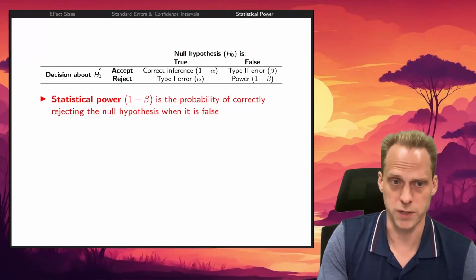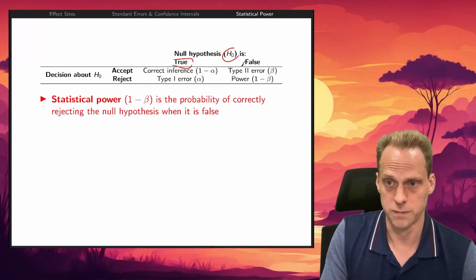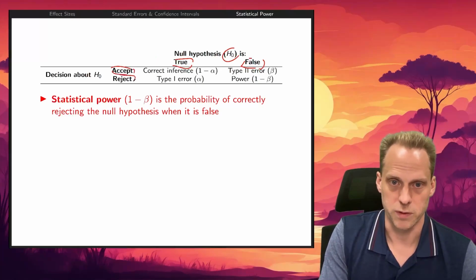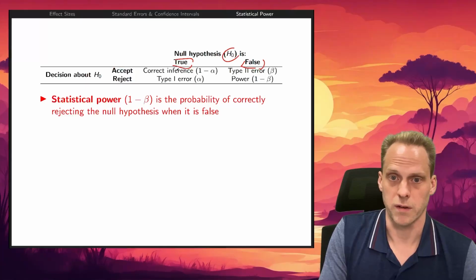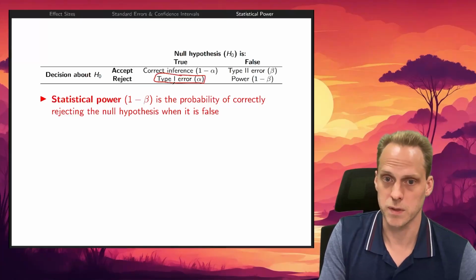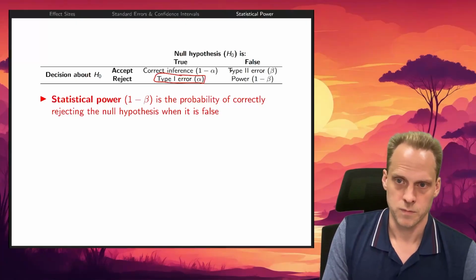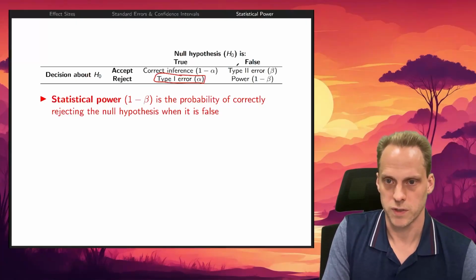So we have a null hypothesis. It's either true or it is false. The effect size is 0 or it's not. And we can either accept the null hypothesis or reject it. Then we define a type 1 error rate, alpha. We call it type 1 error. We make a mistake, right? The null hypothesis is true, we reject it. 5% of the times we reject it. That's our alpha level that we accept. We got an error because it's like a mistake. The null hypothesis is true, we reject it.